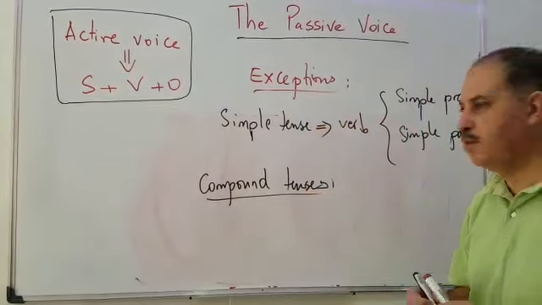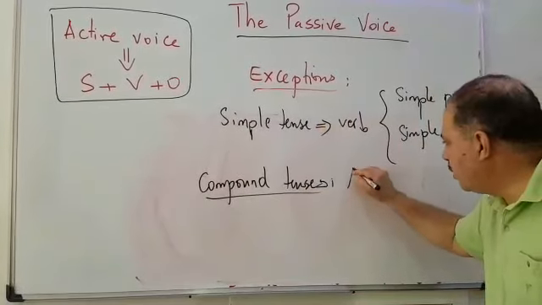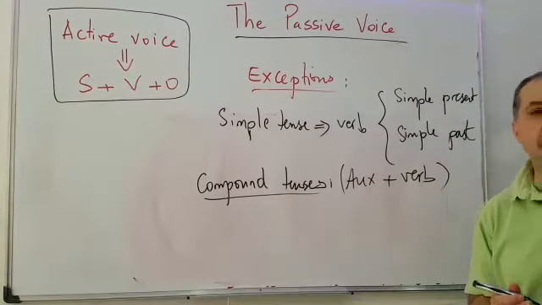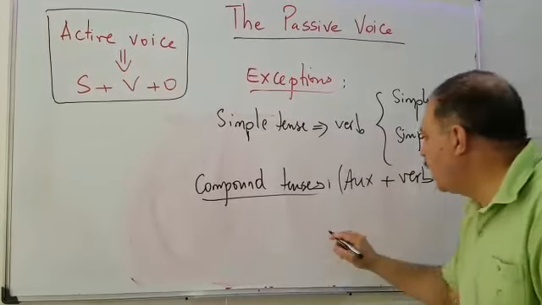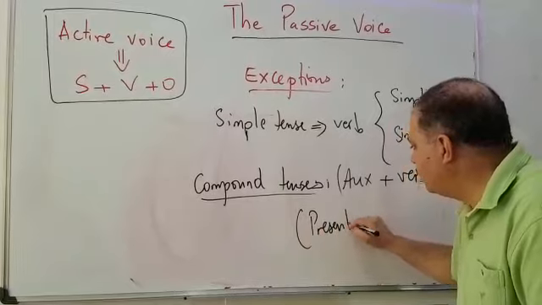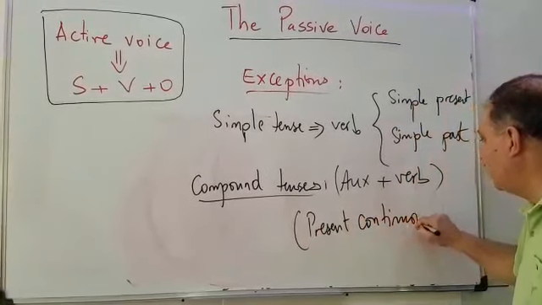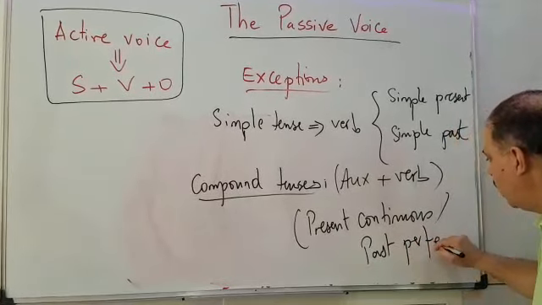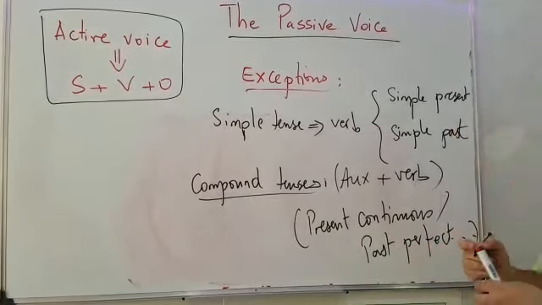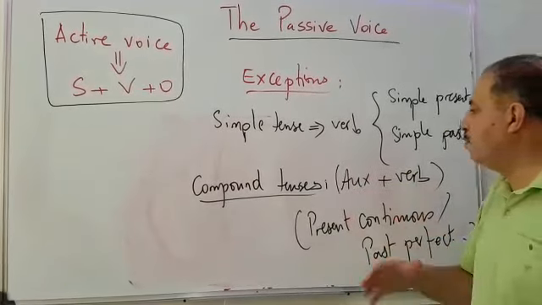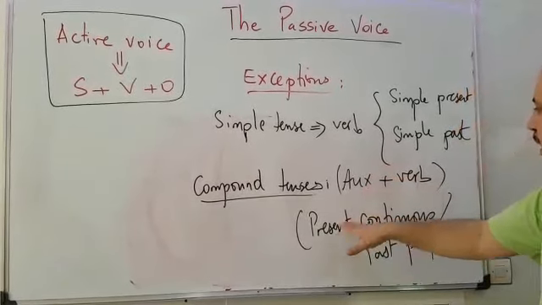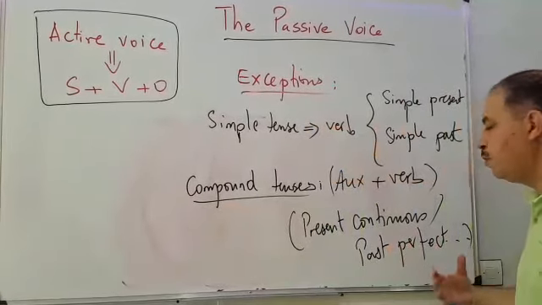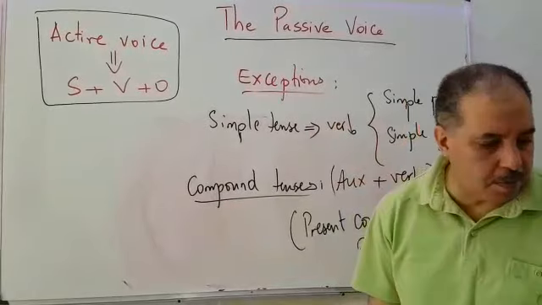What do you mean by compound tense? So there is auxiliary plus verb. And there are many tenses that have this form. We have, for example, present continuous, and for example, past perfect, and so on. Okay, there are many other compound tenses. So we have an auxiliary. For example, here, present continuous, we have to be plus verb plus ing. Here, past perfect, we have had plus verb in past participle.